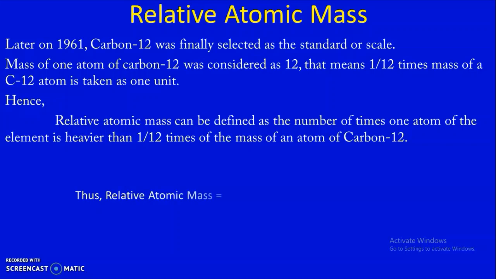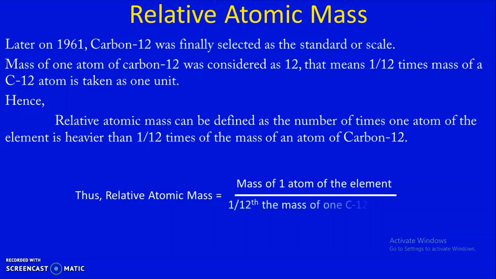Thus, relative atomic mass can be calculated using a mathematical formula, that is, the mass of one atom of the element divided by 1 by 12 the mass of one C12 atom. So this is how we can find out the relative atomic mass.